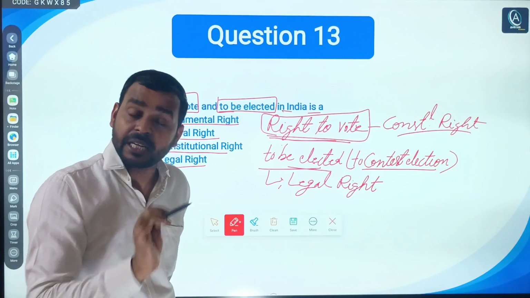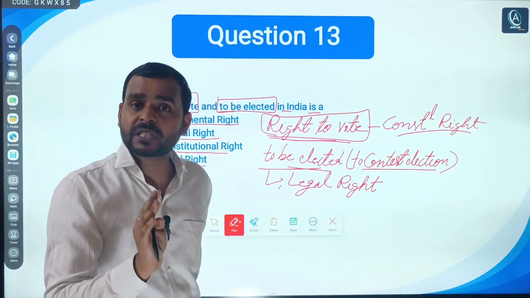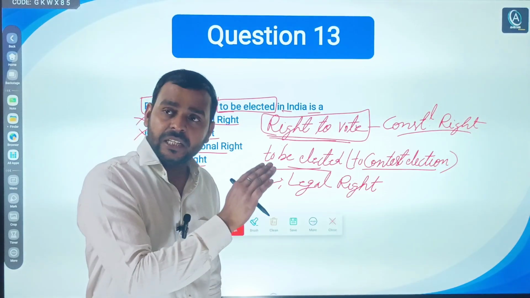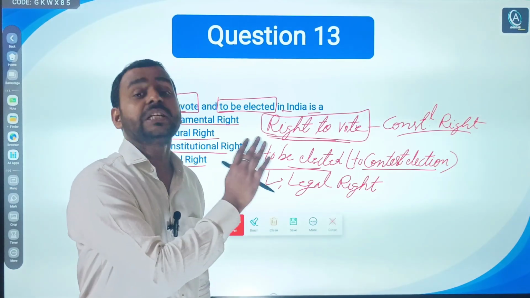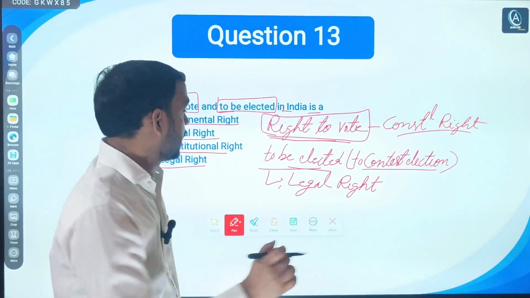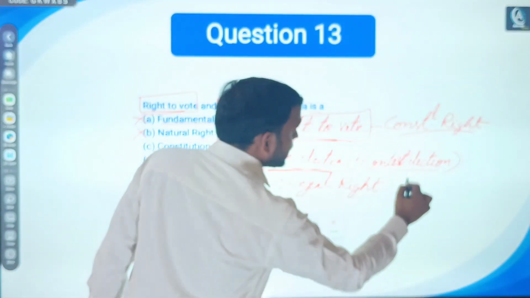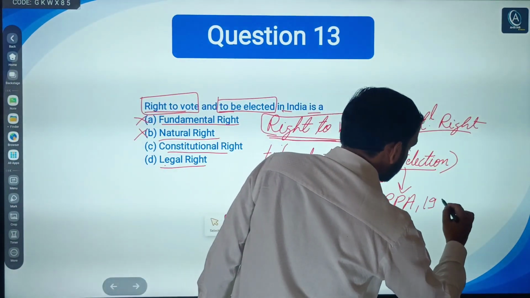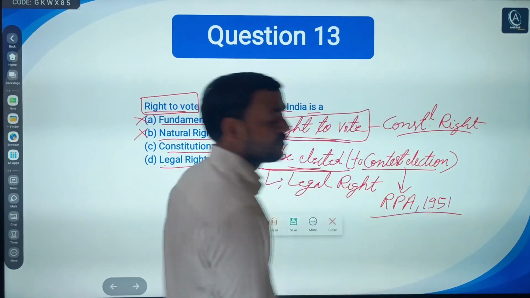It simply says that any person who has been registered in the electoral list can vote. Simple. But the right to contest election comes under what? The Representation of People Act, 1951.